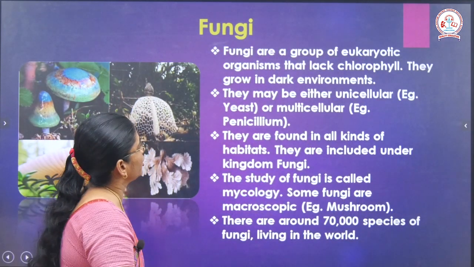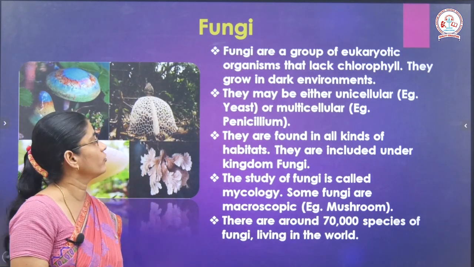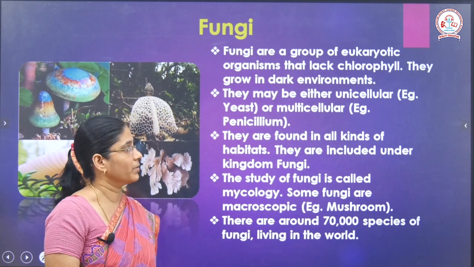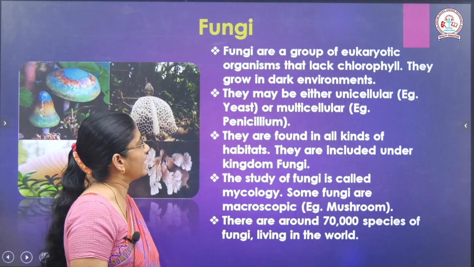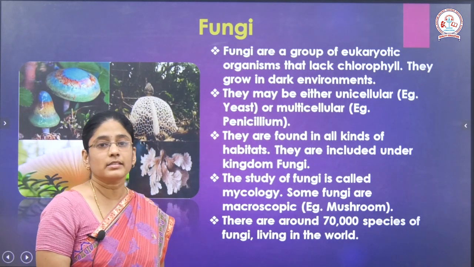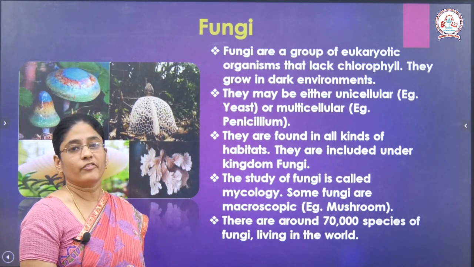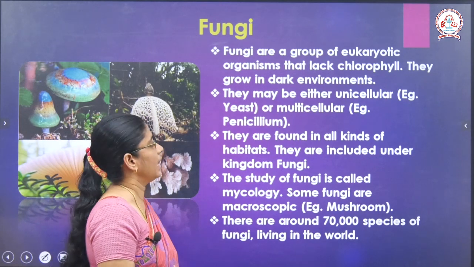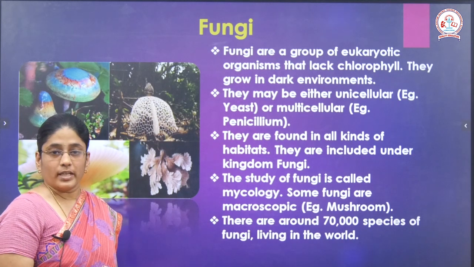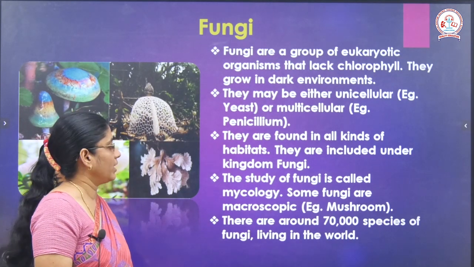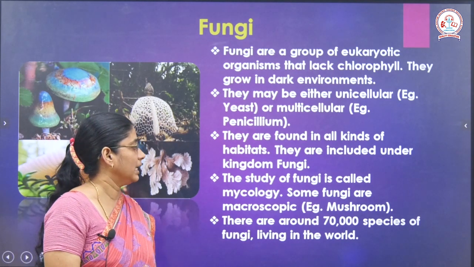They are a group of eukaryotic organisms that lack chlorophyll, that is they do not have chlorophyll, and they grow in dark environments, and as I said earlier, they may be unicellular or multicellular. Example of a unicellular fungus is yeast, and example of a multicellular fungus is penicillium. They are found in all kinds of habitat, and mainly they are included under the kingdom fungi. The study of fungi is called mycology.